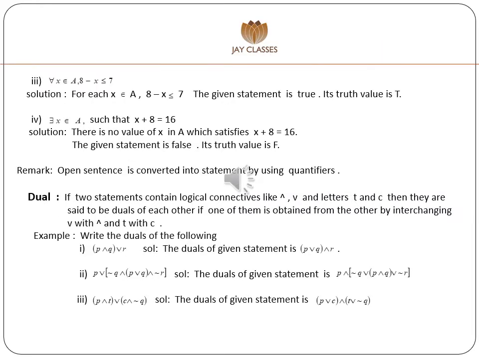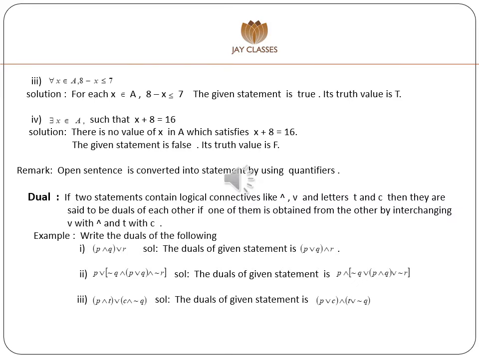Example. Universal quantifier x is an element of A, 8 minus x is less than or equal to 7. Solution. For each x is an element of A, 8 minus x is less than or equal to 7. The given statement is true. Its truth value is T.